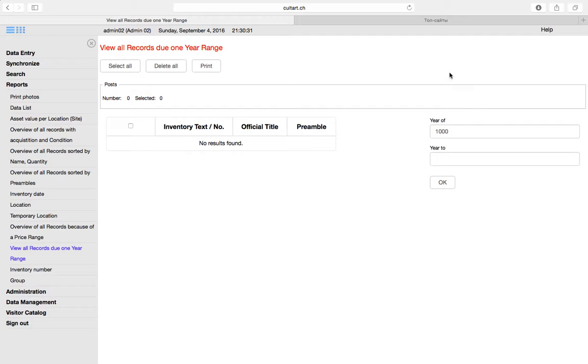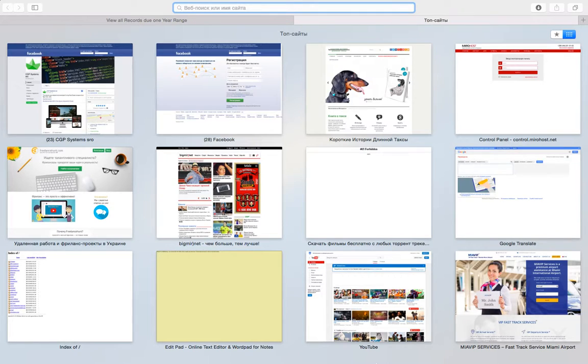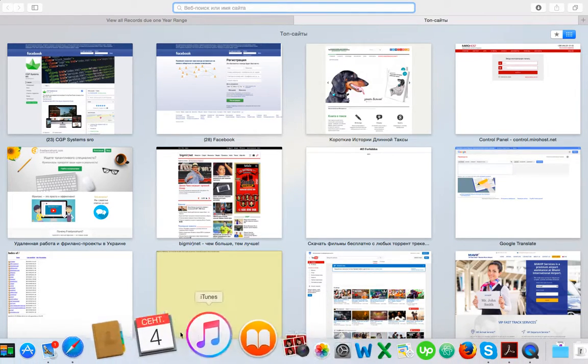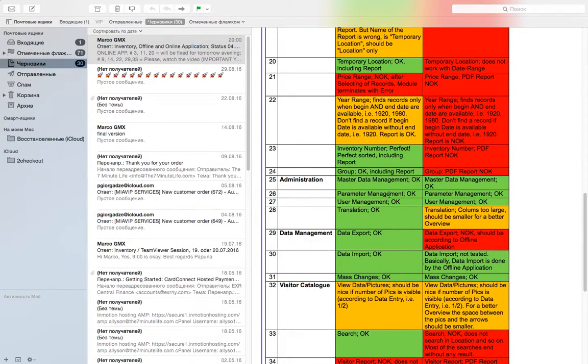So it's number 22, because I had checked on the demo institution, it was working. So for that, it's number 22, still needs to be checked. Okay, let's go further.